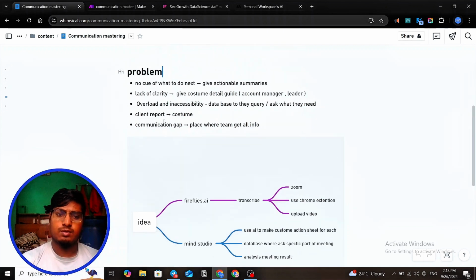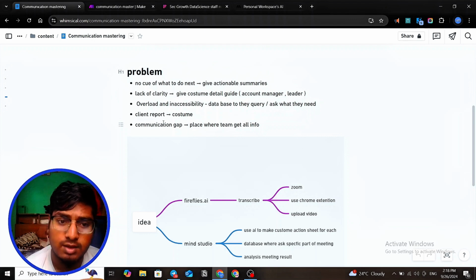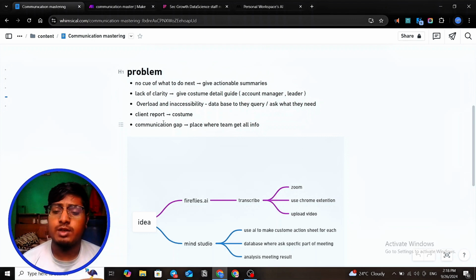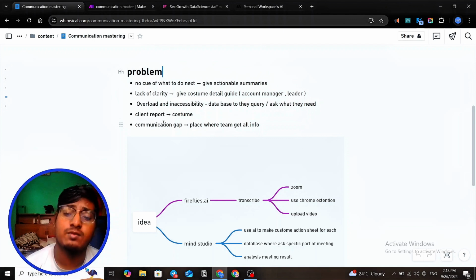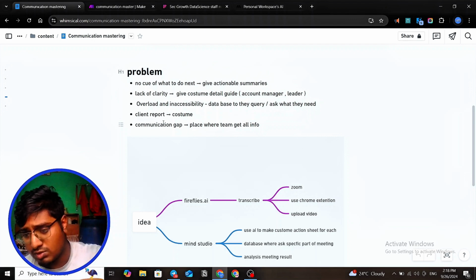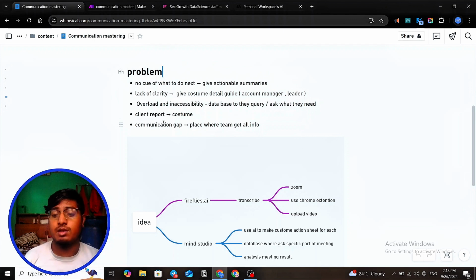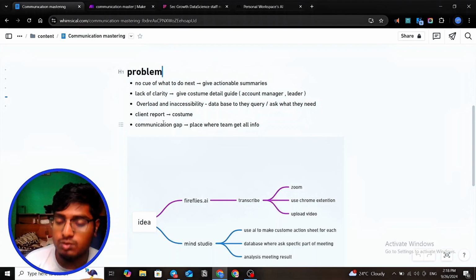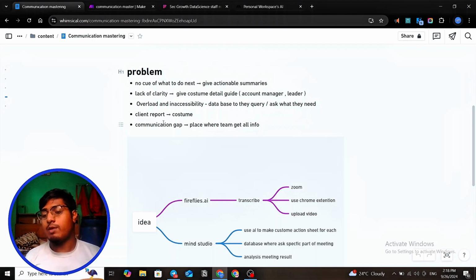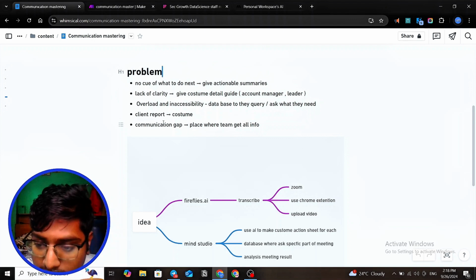Now, going forward, the first part: why I had the idea to do this, and what problem I know has to be solved. This is pretty basic: after any meeting, most teams don't know what to do next. They have no actionable summary because sometimes they are not paying attention, or sometimes they lack internet. Most meetings happen on Zoom, so we lack information, we have a lack of internet connection, and we are not paying attention, so they have no actionable steps.